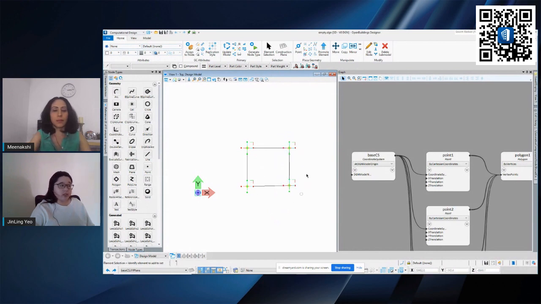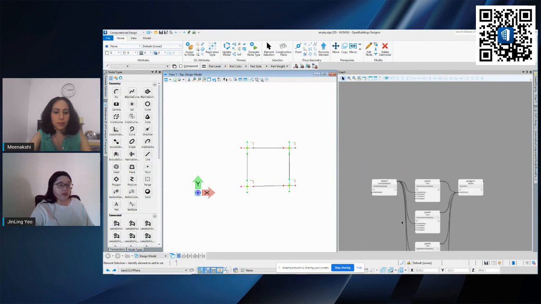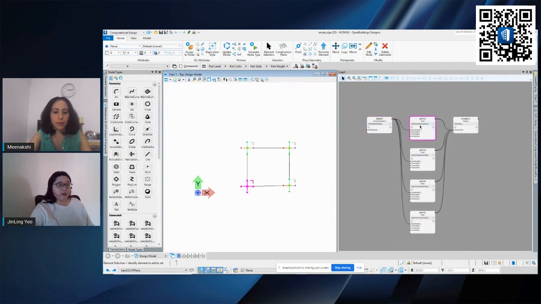While I do this action, you'll see that even though I start placing it in my view, nodes will automatically start popping up in my graph. These are the 4 points that I have placed earlier on, and it automatically generates a polygon node for me, which is this rectangle here in my view one. So everything is linked together. Whatever you model in your graph will appear graphically in view one, and whatever you place using the tools under place geometry, a node will automatically appear in your graph.